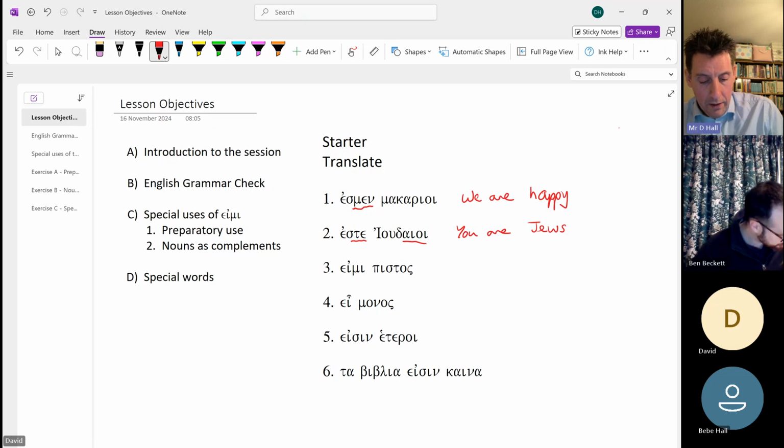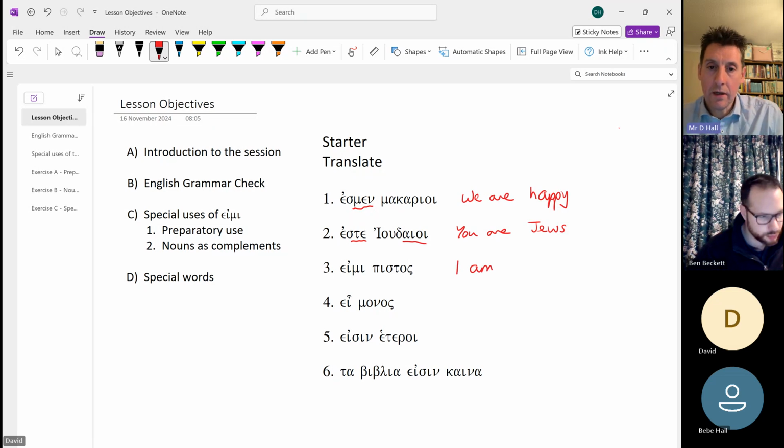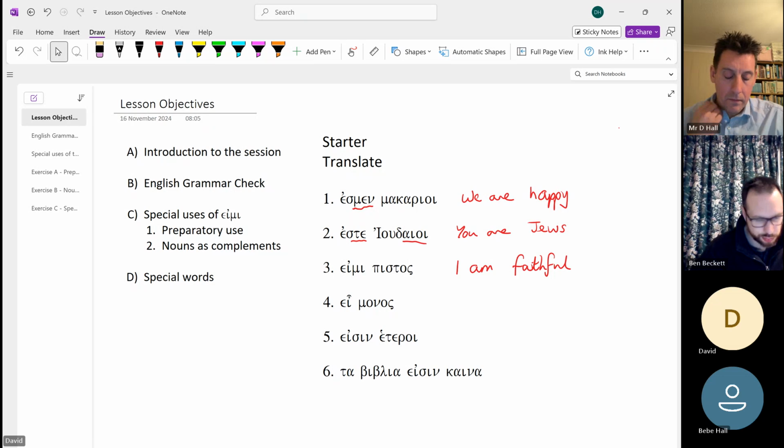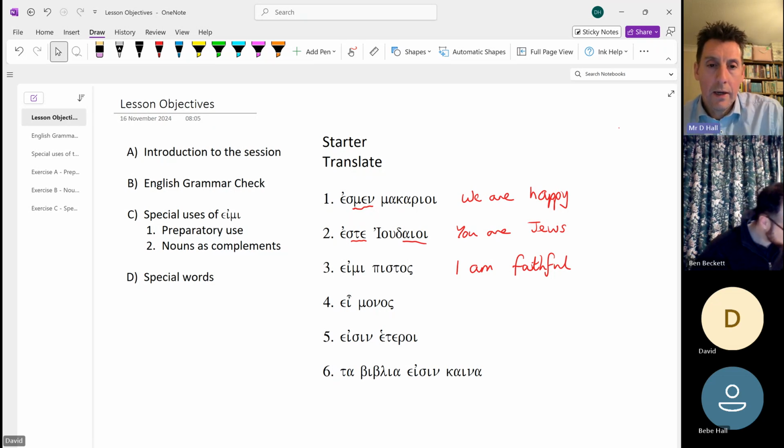Okay, so number 3, Emmy is I am. And so now we're in the singular form. So this is the first person singular. So I am, and pistos is the word for faithful or believing. So I am faithful. Okay. So monos, number 4. So think about that one.